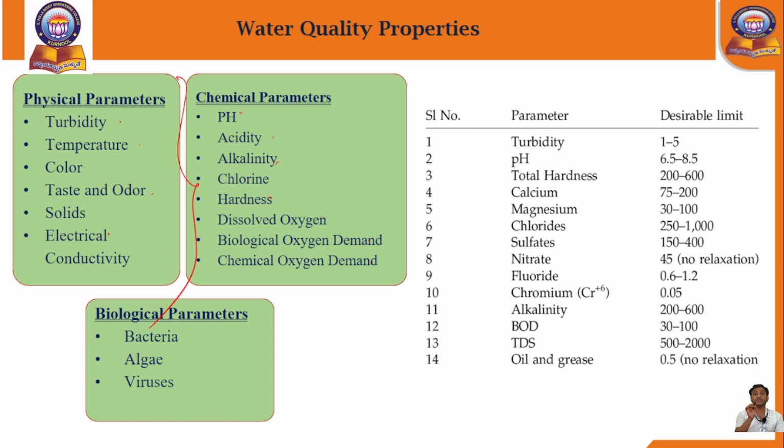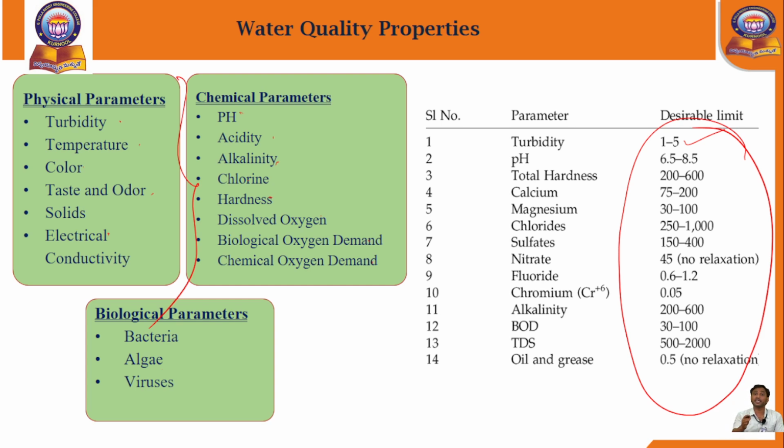If the turbidity is 1 to 5, then it is useful for the drinking purpose. So if the treated water, after conducting all types of tests, is within these limits, then the water is useful for the drinking purpose.